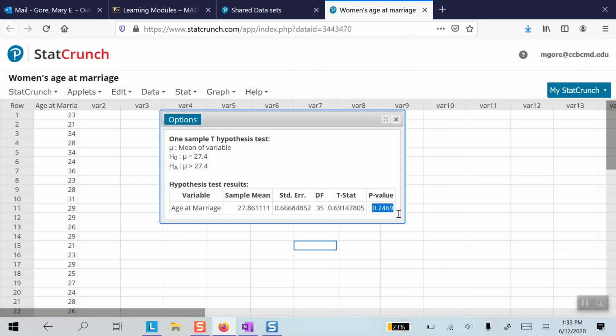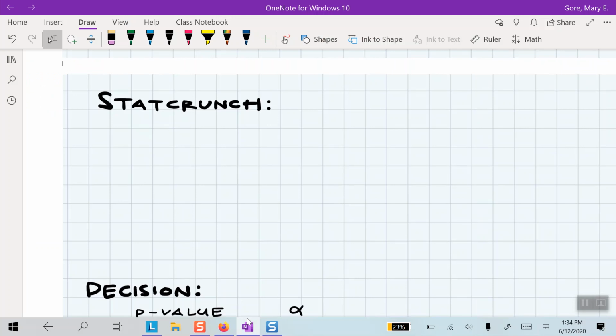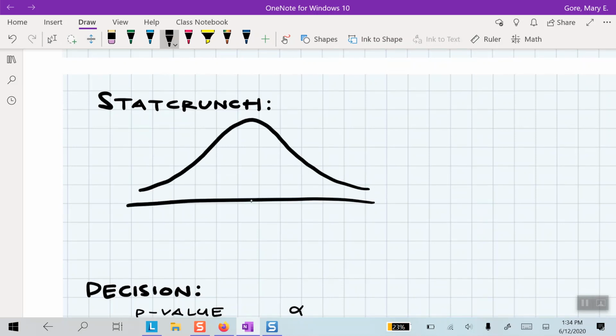And we would also see that the p-value there is quite large at 0.247. I can't help but draw a quick, very rough sketch here. If I have a bell-shaped t distribution centered at 27.4, 3 tick marks away, our data would come in just about here, at 27.9.